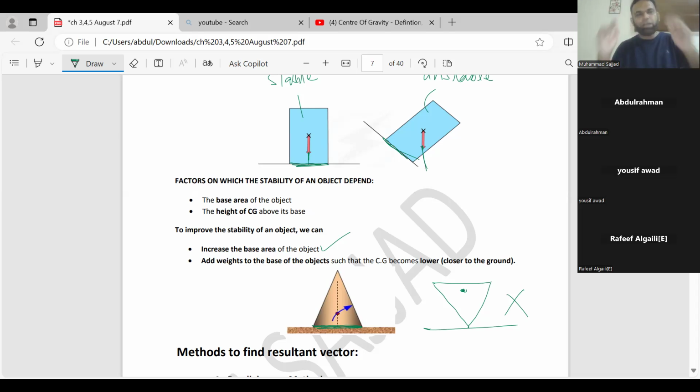Try to understand what I'm saying. In general, when you are standing, like my fingers are pointing as legs, you are standing like this on the ground, with a small difference between your feet. But if you want to get more stability, just move your legs far apart like this. Check now. When you do like this, your height will be decreased. So the center of gravity will become lower and the base area will be increased.